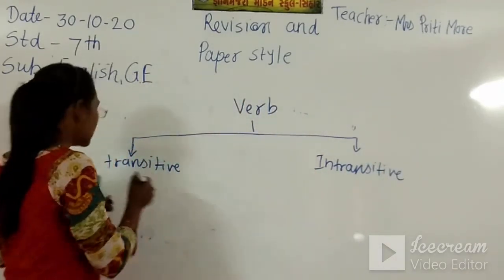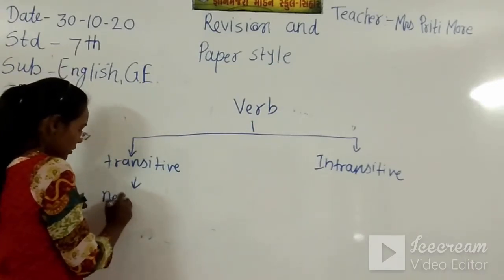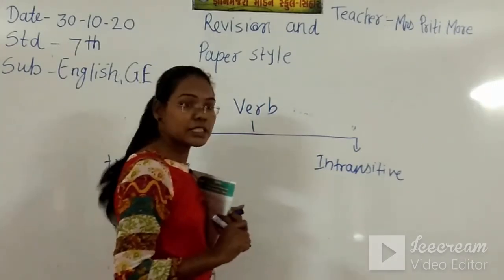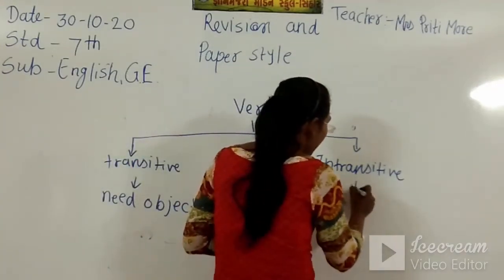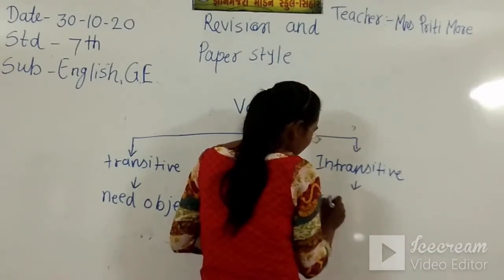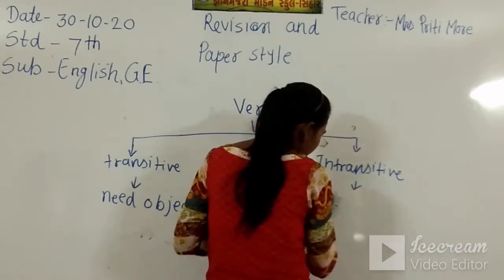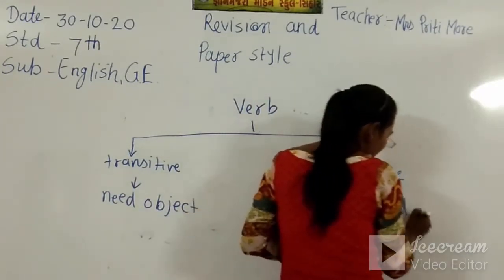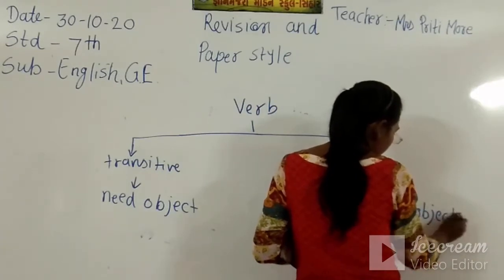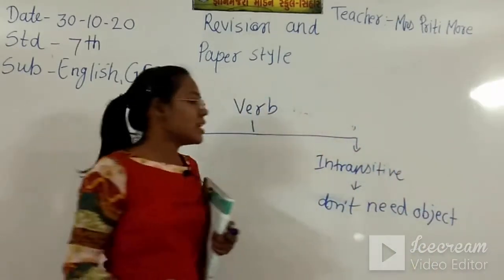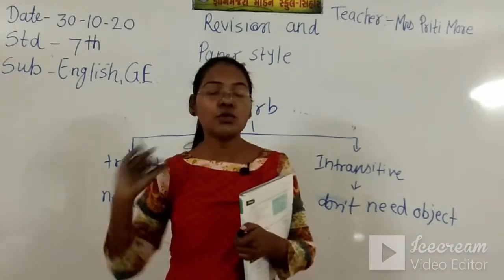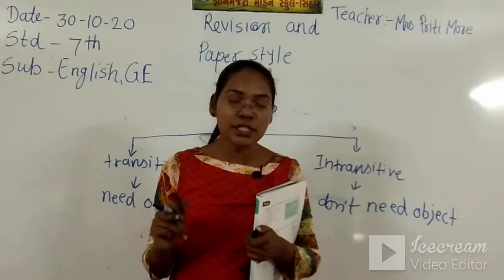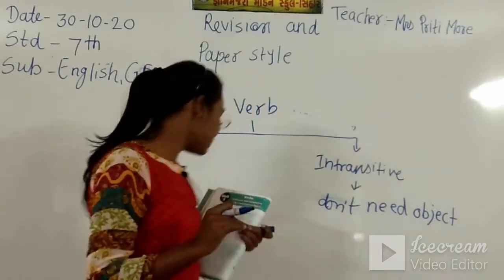What do we need in a transitive sentence? An object. A transitive verb needs an object to complete its meaning, and an intransitive verb doesn't need an object. Without an object also an intransitive sentence looks completed, but a transitive sentence needs an object.